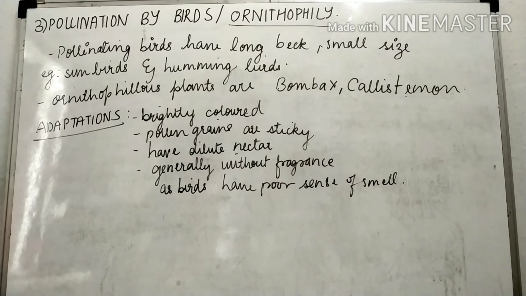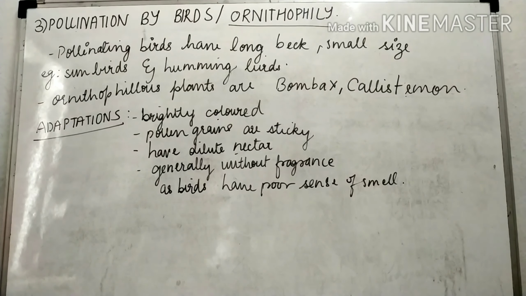Now the adaptations in ornithophilous plants are that they are brightly colored. Then the pollen grains are sticky, obviously, so that they can stick on birds' legs and it will lead to pollination. They have dilute nectar, in the sense it has a low concentration of sugar in it, and they are generally without fragrance, because birds have a poor sense of smell.